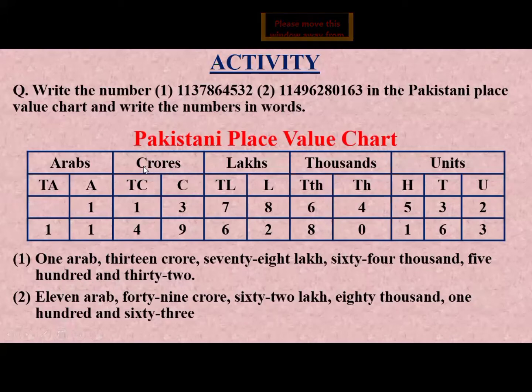Then this is the crore group. In the crore group we have the number 13. So we write here 13 crore. And after the crore group we put a comma. This is the lakh group. In the lakh group, we have 78. So we write here 78 lakh. After lakh, we put a comma. After each group, we put a comma. In the thousand group, here we have 64. So we write here 64,000 comma. In the unit group, we have the number 532. So we write here 532.